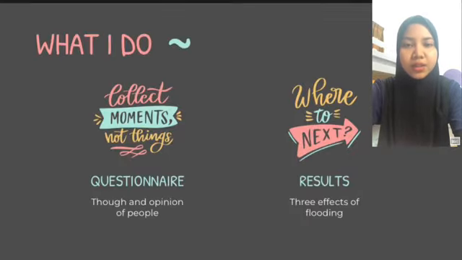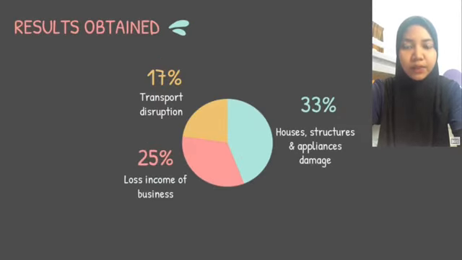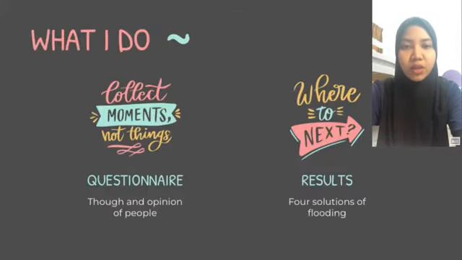The researchers also studied the effects of flooding events. The studies were validated by the researchers that there are 3 effects of flooding involved. More than 33% of people believe that water damage to houses, structures, and appliances is one of the effects of the disaster. About 35% believe that many people lost their income because of the closing of businesses after the disaster, while 17% said transport disruption.